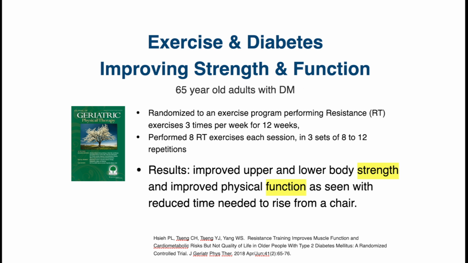Exercise plays a pivotal role in people with diabetes. In addition to the fact that it helps prevent diabetes, in those patients who already have diabetes, it can help reverse muscle weakness and can help improve physical function. One study looked at patients who had diabetes and were 65 years old, and they were randomized to an exercise program doing resistance weight training exercises, 3 days a week for about 12 weeks. They found that this exercise regimen improved both upper and lower body strength. In addition, it was able to help improve function, which they saw as a reduced amount of time it took for them to get up from a chair.